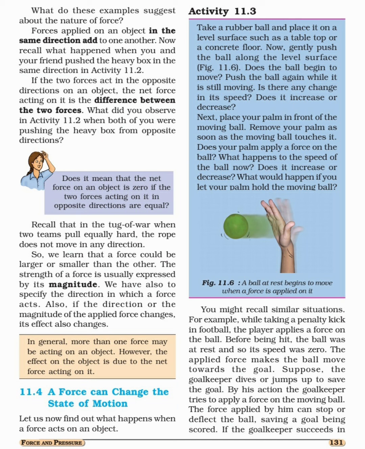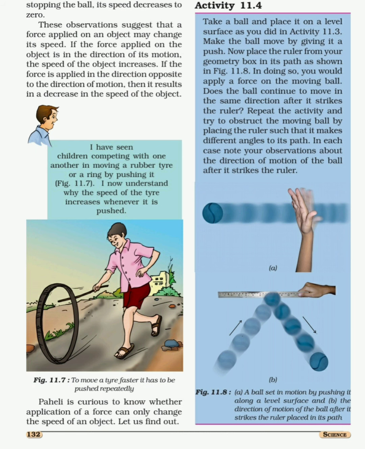Suppose the goalkeeper dives or jumps up to save the goal. What will happen? Two things are possible. One, the goalkeeper can stop the ball, or second, he can simply change the direction of that moving ball. So suppose the goalkeeper succeeds in stopping the ball, the speed of the ball decreases to 0.